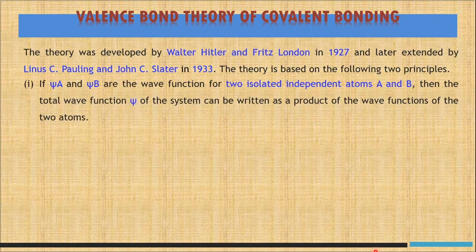Let us consider two isolated independent atoms A and B. They possess the wave functions psi A and psi B. Then the total wave function psi of the system can be written as the product of wave functions of the two atoms, which can be written as psi = psi A × psi B.